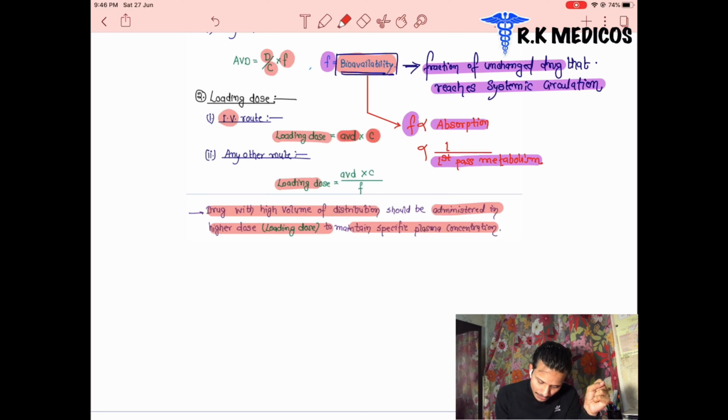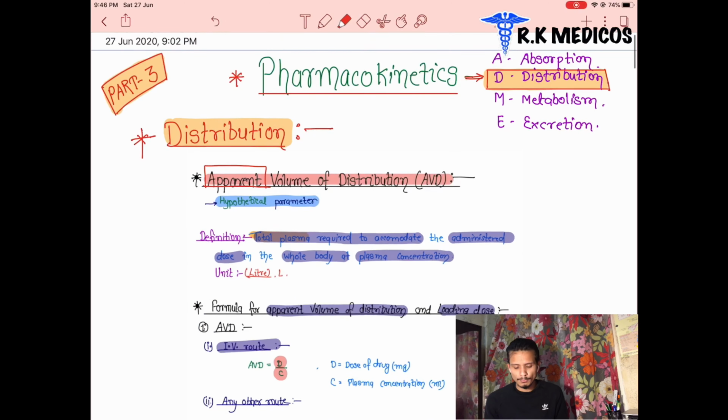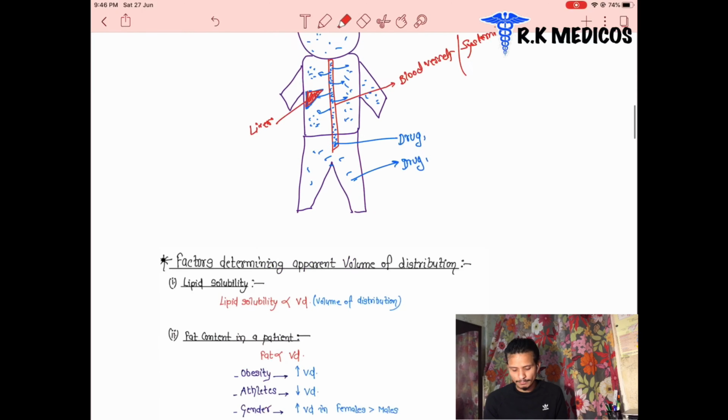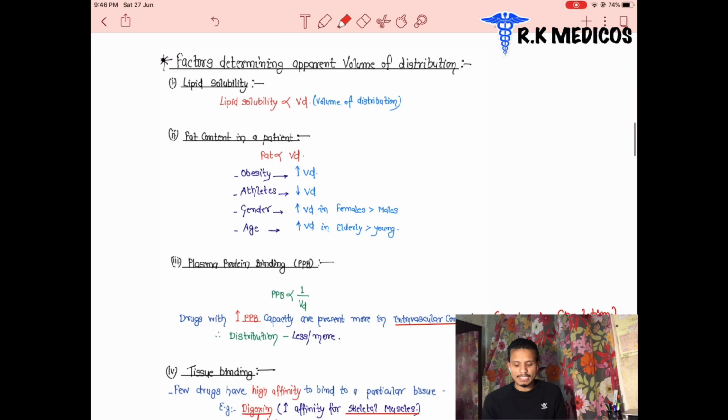When we inject by the intravenous route, the formula is apparent volume of distribution times the concentration of the plasma. And when other routes are used, it will be divided by bioavailability. That's all. We just discussed the formula, but we have to memorize only the definition and some other things. Next, the factors affecting the volume of distribution.